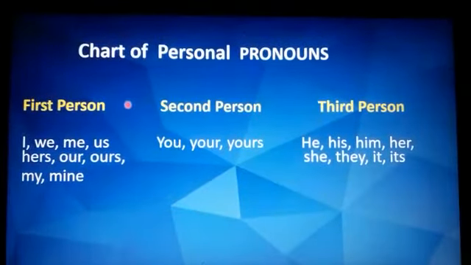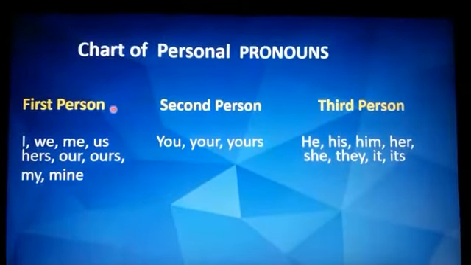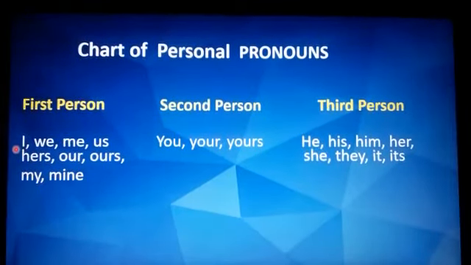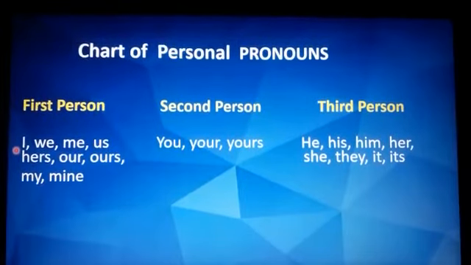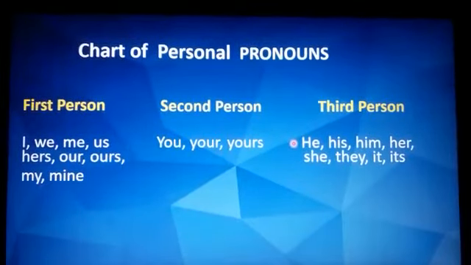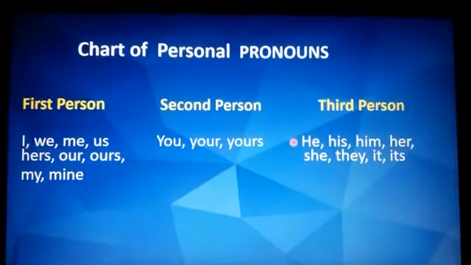So we have the chart of personal pronouns that I have given you. First person: I, we, me, us, our, ours, my, mine. Second person: you, your, yours. Third person: he, his, him, her, she, they, it, its. These are the words that come in first person, second person, and third person.